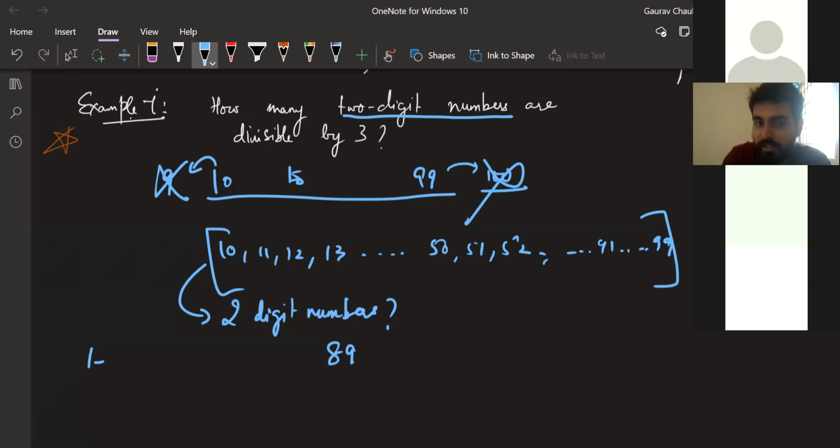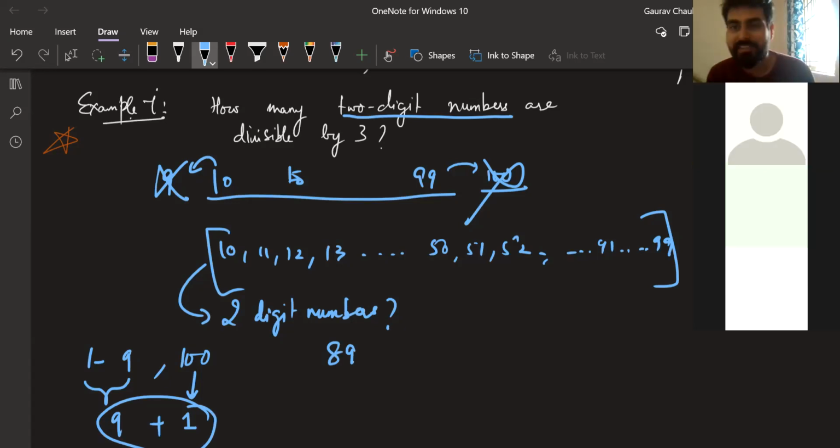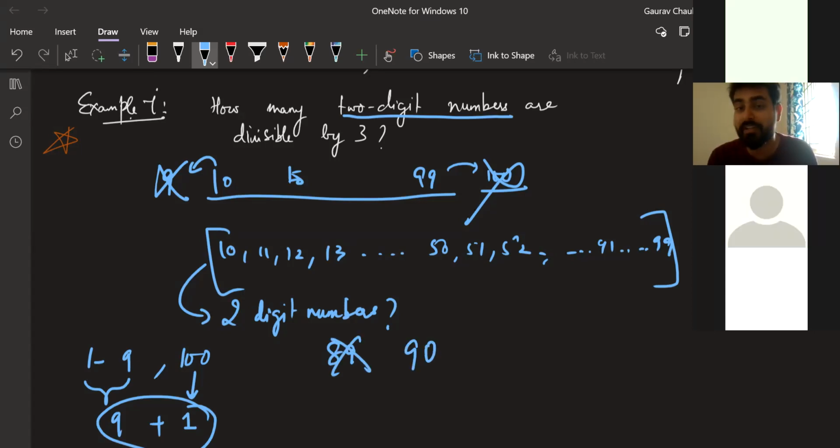So you removed 1 to 9. That is how many numbers? 9 numbers. And then you removed 100. That is how many numbers? 1 number. So how many numbers should you remove? 10 numbers, sir. 10 numbers you should remove, right? What mistake is happening? Did anyone think in any different way? The actual answer is 90, but I want to hear someone who thought in a different way.